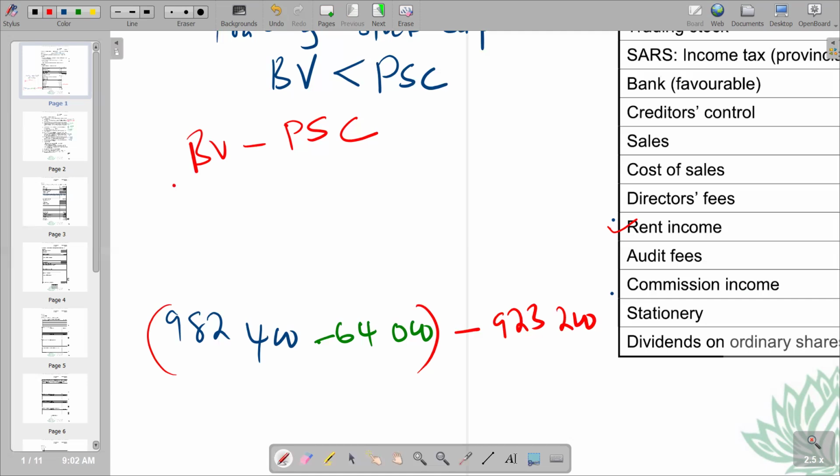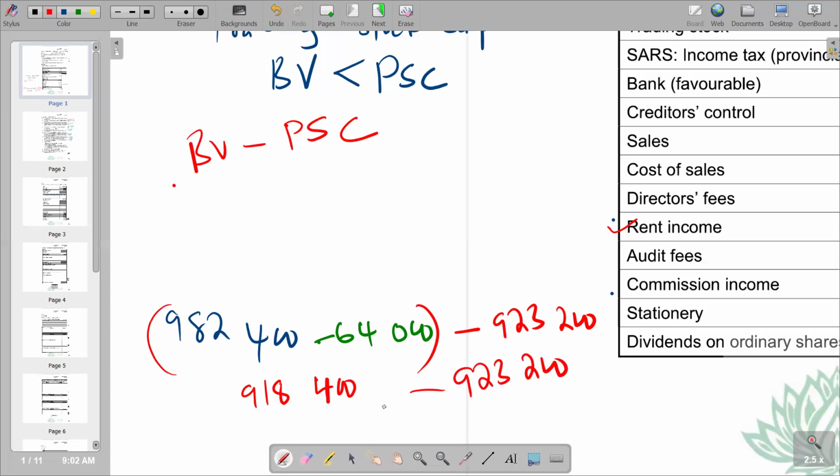You get 918,400. So this 918,400 is the book value, and then you subtract your physical stock count figure, which is 923,200.